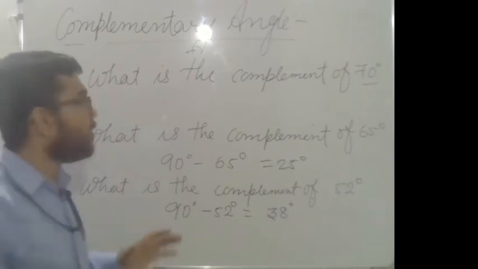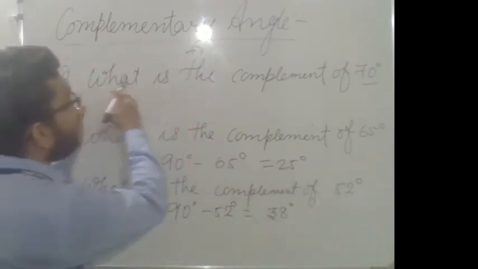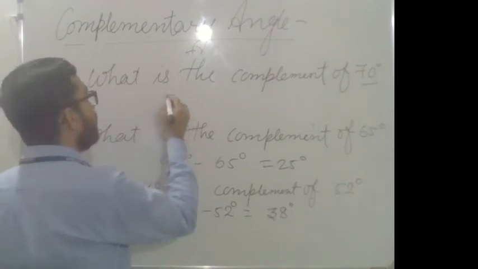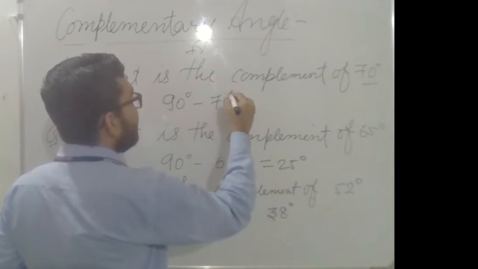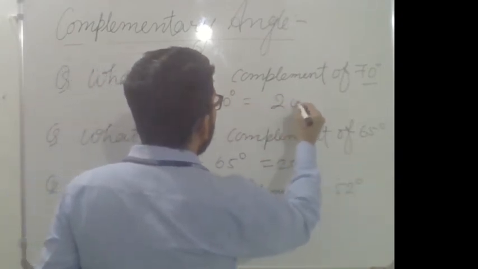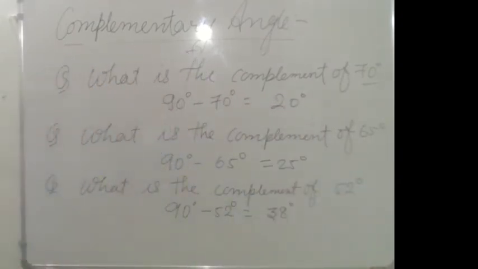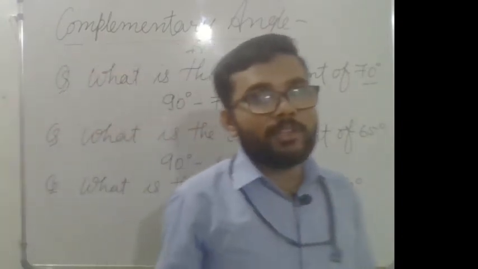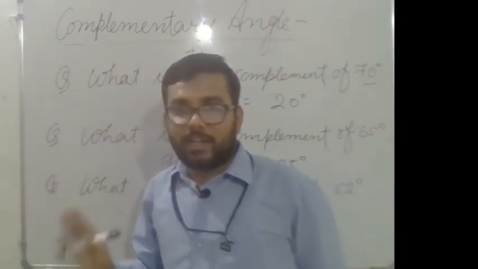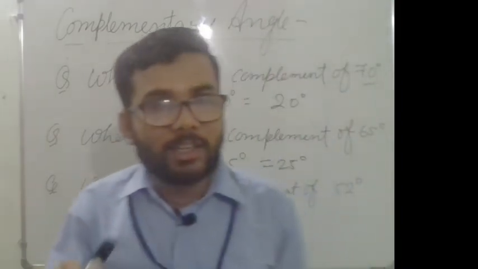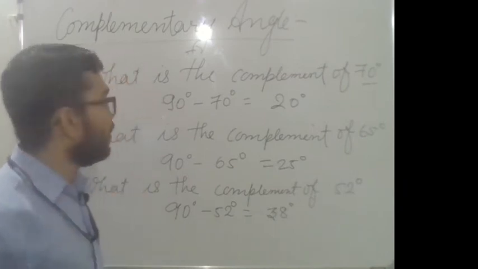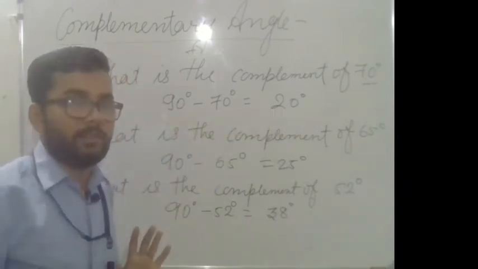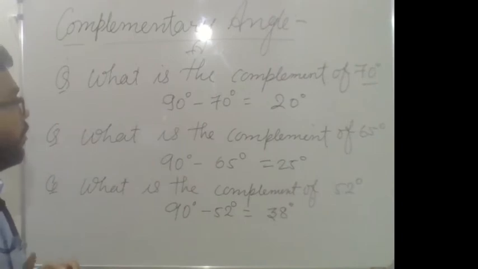Suppose it is asked, the complement of 70 degree, what you have to do is just subtract the given angle from 90 degree, and you will get the complement. Whenever in a question you are asked to find the complement of a given angle, you just subtract the given angle from 90 degree. Okay, so in this way the question will be asked.